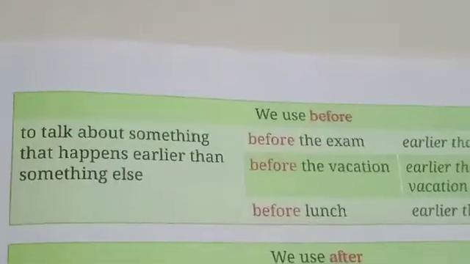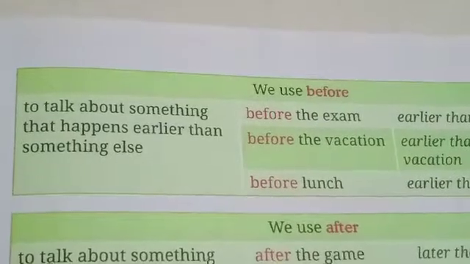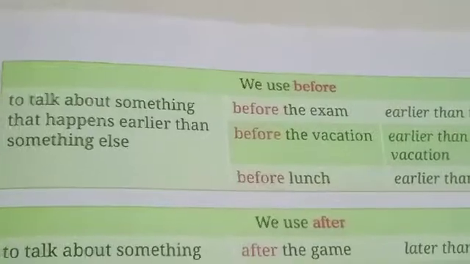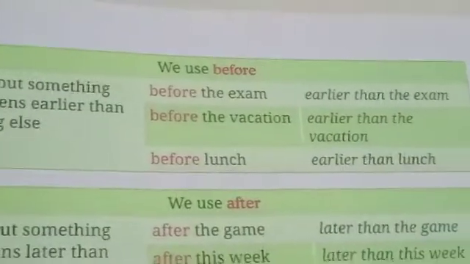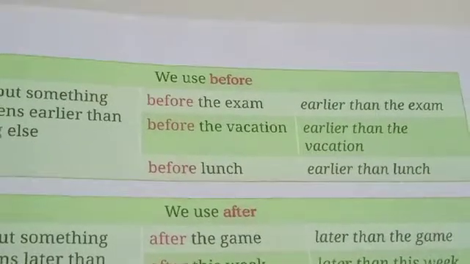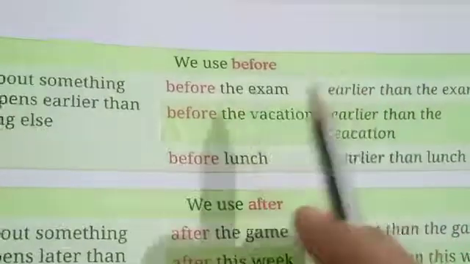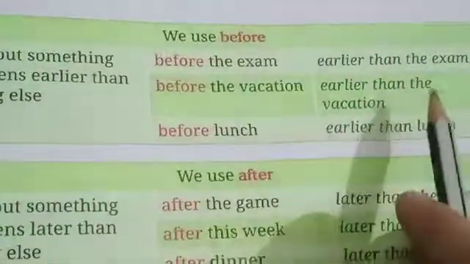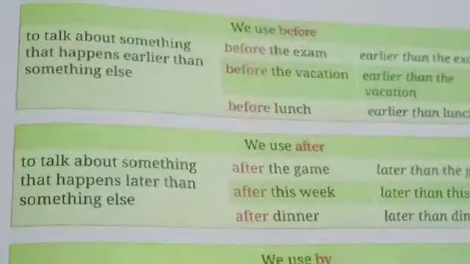Now about before. We talk about something that happens earlier than something else. The thing which happened earlier, then we use before preposition. For example, before the exam. Because earlier than the exam, it means earlier than the exam. Before the vacations means earlier than the vacation. Before lunch, the same here. Earlier than lunch.